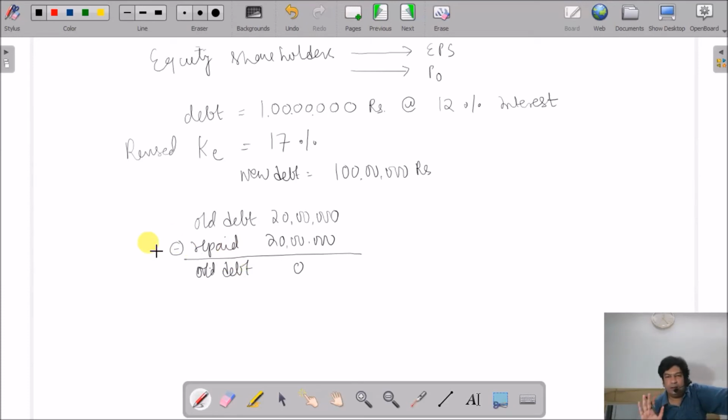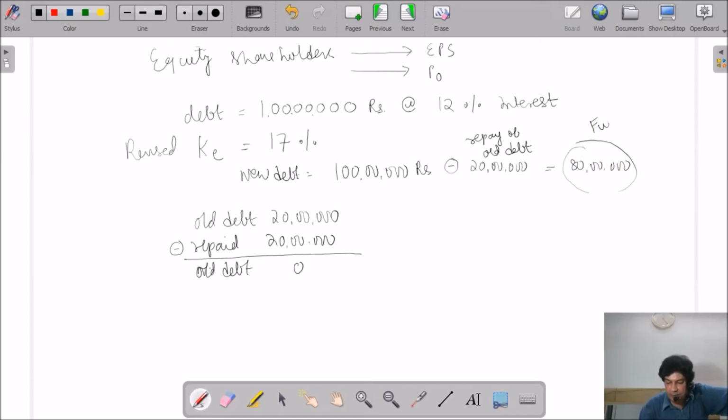Now be very cool and calm. I will be explaining you everything, so don't worry. So the new debt is 1 crore. Out of this 1 crore, 20 lakhs, the old debt, I have repaid it. So this 20 lakhs is the repayment of old debt. So how much money is remaining with me is 80 lakhs.